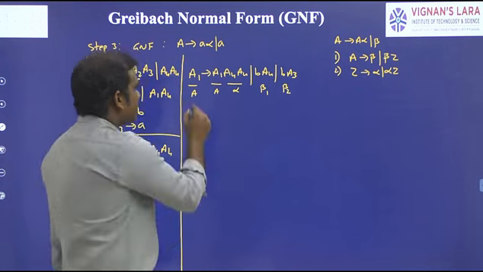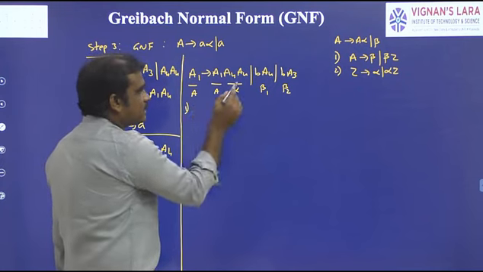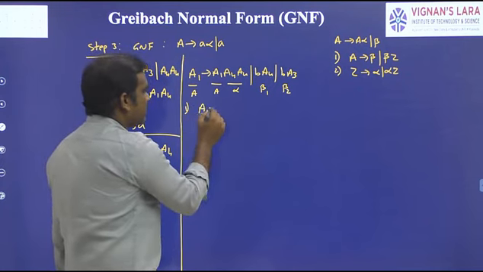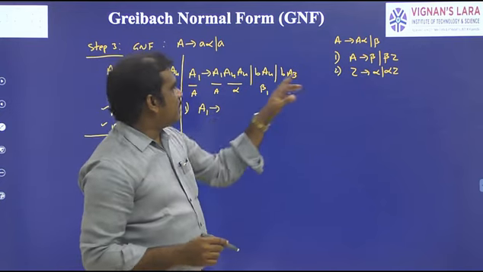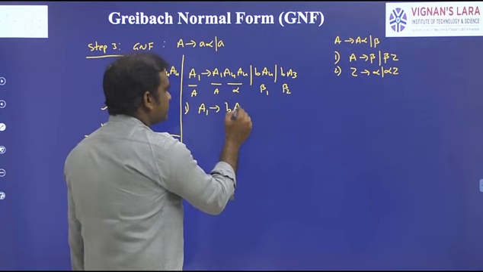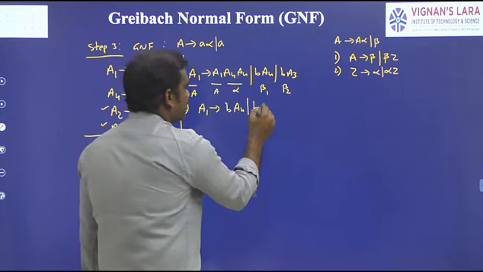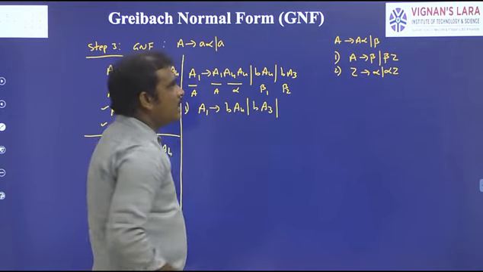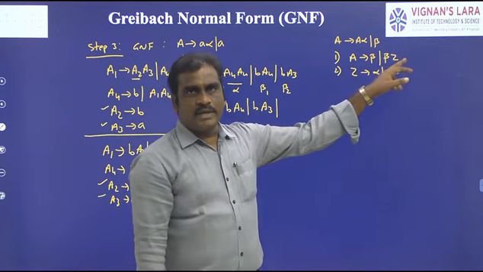Same way here, A means A1. So what is the first production? A2 → A1 beta. Here we have two betas, so we can write beta 1, and the same way beta 2. Now beta followed by the new variable.